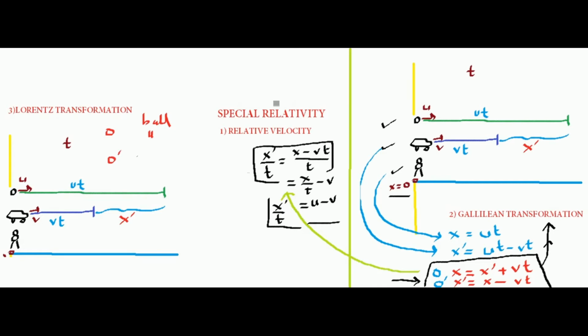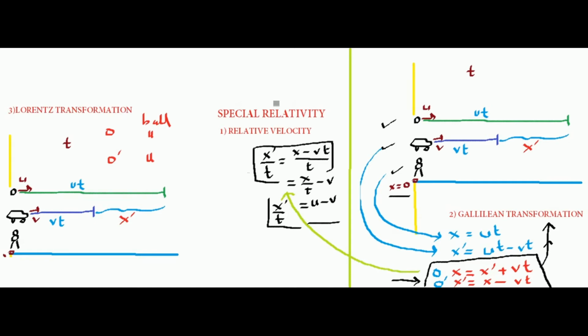Now what velocity does the O dash observer calculate? You would say that of course it is u minus v. But what would happen if the observer in the car also calculates the velocity of the ball as u? You would say this is weird. It's not possible. How can both observers, one at rest and one moving towards the ball, calculate the same velocity of the ball? This is impossible. But my friends, it is true in case of the velocity of light.